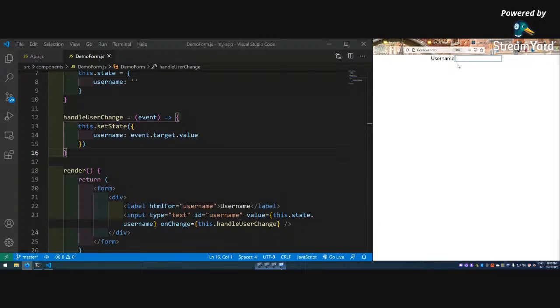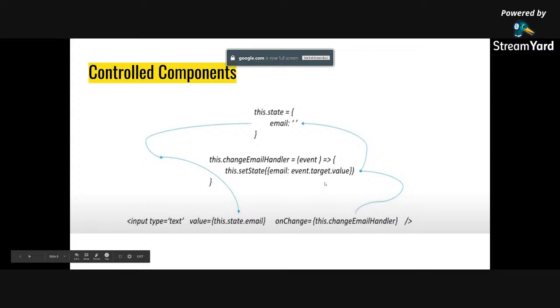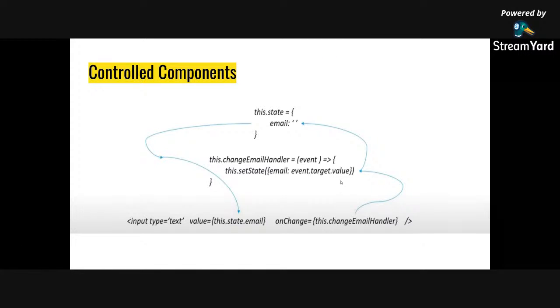Now if I go here and type anything, it will be typed, so I am able to type. So what was this control thing? For that I will show you in a slide. Suppose this is the state of the email. This is how the concept of a controlled component works. This is state.email, the value is here. The moment I type, suppose n, this onChange will fire, and this.handleChange event handler will fire.